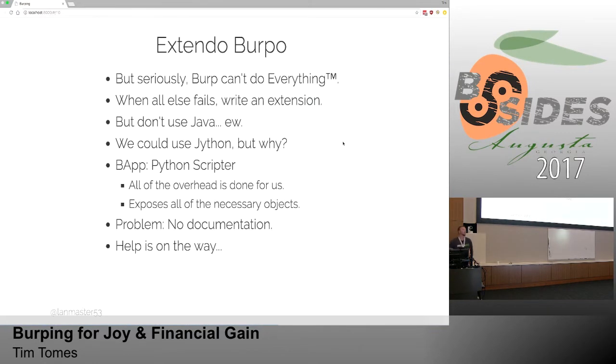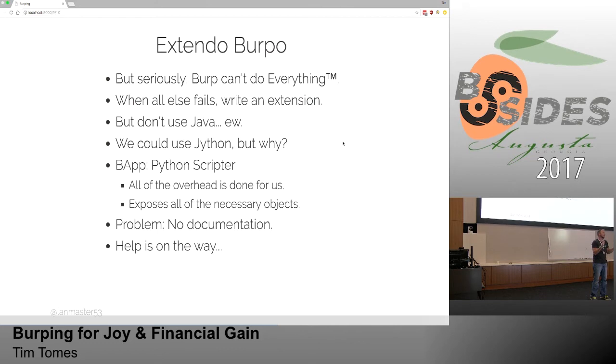Okay, so Burp does a lot of things, right? By virtue of the extender, or the ability to write extensions, it can do almost anything, but it can't do everything natively. It does a lot of awesome things, but not everything. So when all else fails, what do we do? We write extensions. That's what the community does, and that's why the extension capability is there.